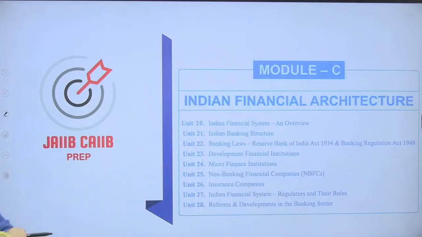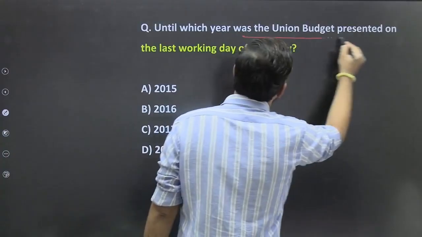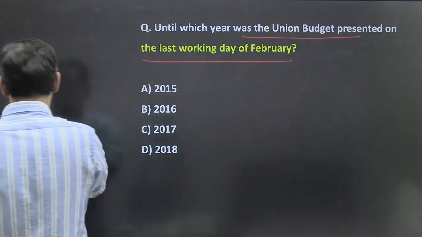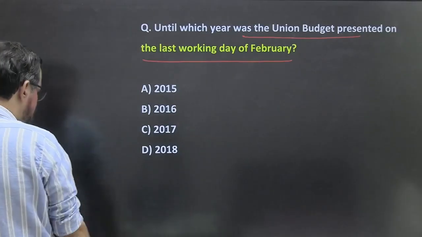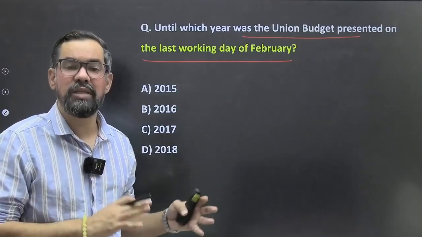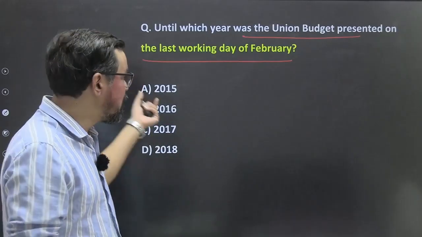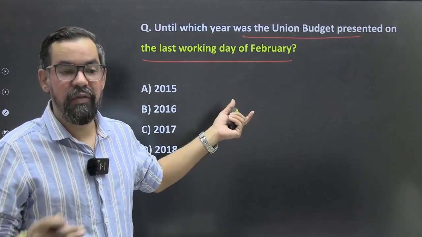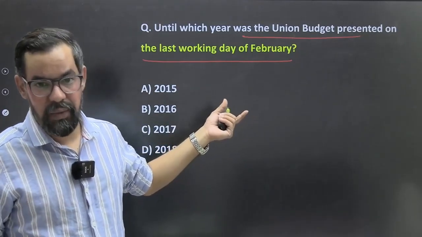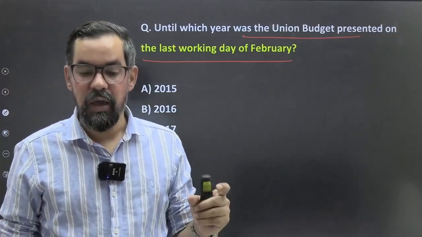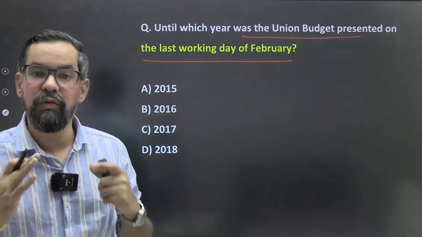So this is about your Module B. Until which year was the union budget presented on the last working day of February? Prior to 2017, the union budget used to be presented on the last working day of February. Mostly it is 28, sometimes it is 29 also. And if 28 is Sunday, then it was 27. But now from Union Budget 2017 onwards, we start presenting this on 1st of February.